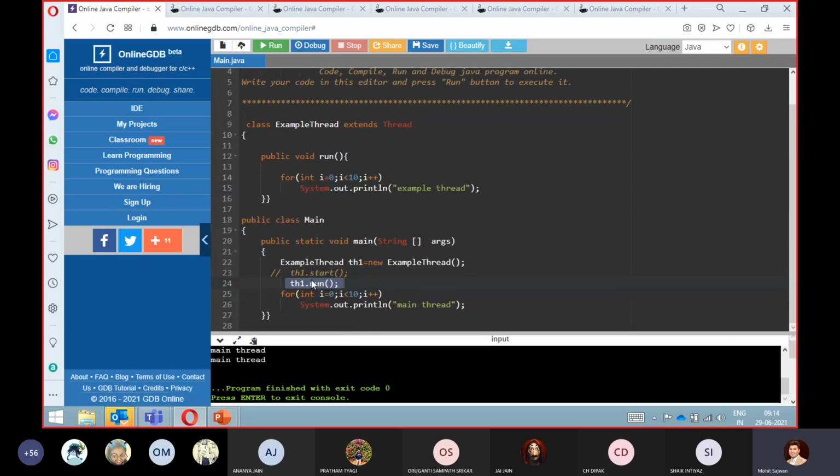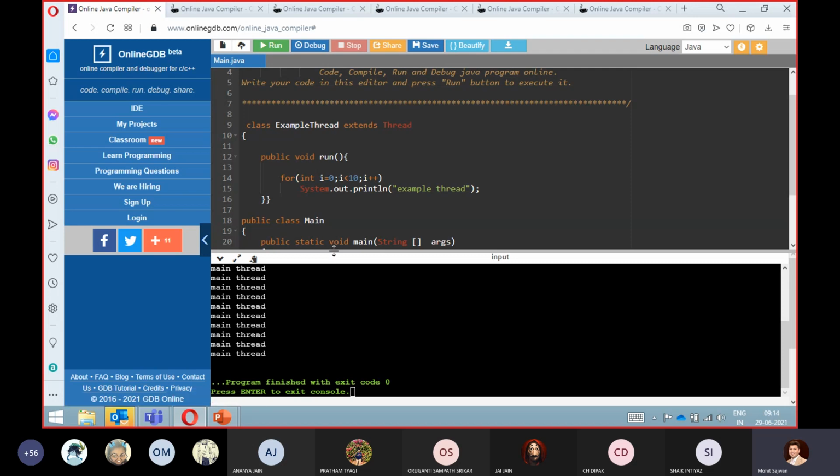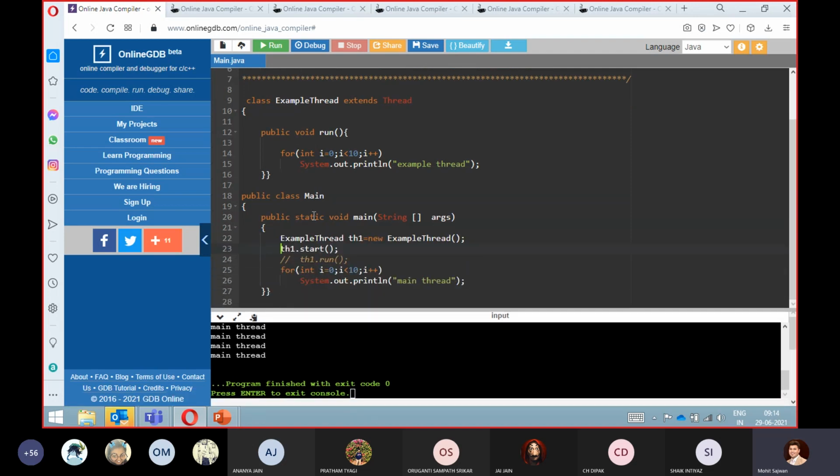The reason you get the same output is that here you are not performing multi-threading. Remember these two terms: whenever you want to initiate the multi-threading concept, whenever you want your multiple threads to work, always remember that you have to use th1.start. And if somebody asks you what this output depends on, it depends upon your thread scheduler. It will decide which thread to give priority to.